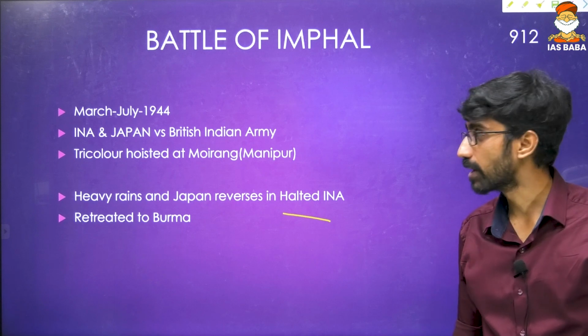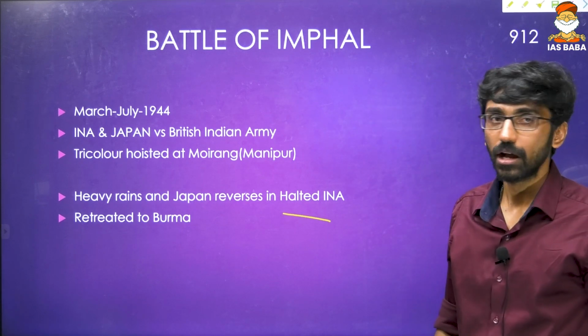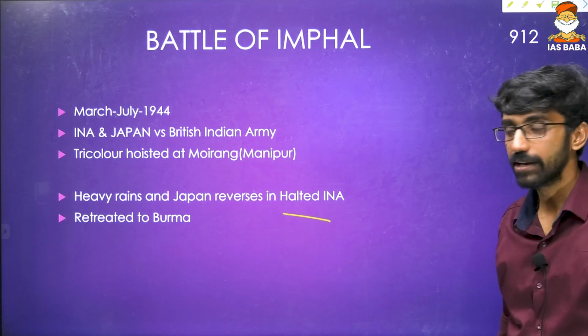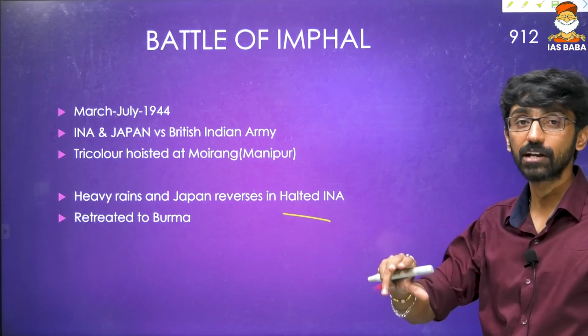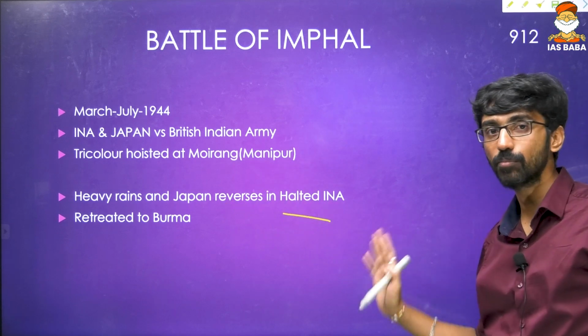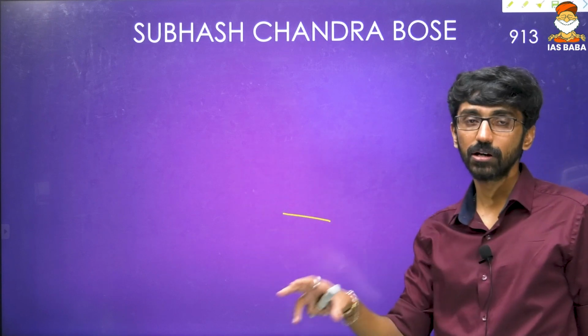They had to go back to Burma because early monsoons were quite heavy, and then again Japan's reverses in the Second World War stopped it from giving any support to INA. So that is the reason INA had to retreat to Burma, because their headquarters was there in Rangoon. And that is about INA.